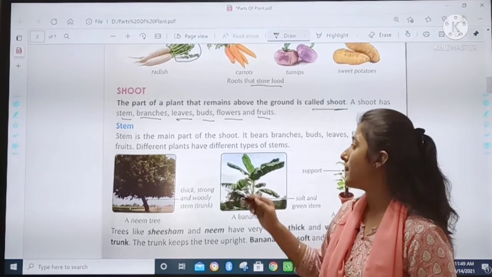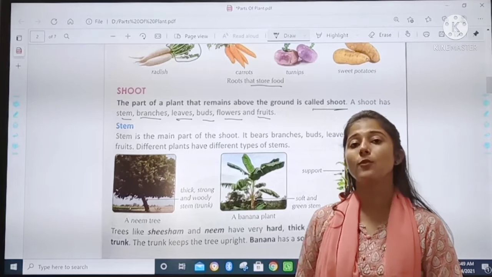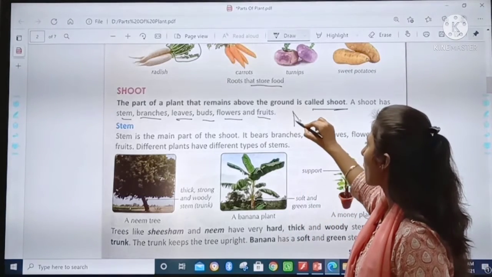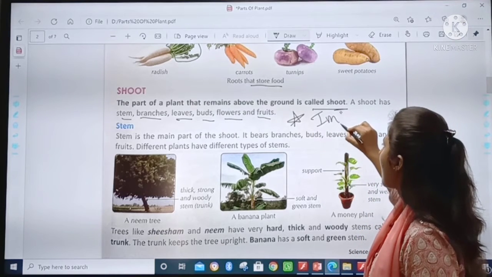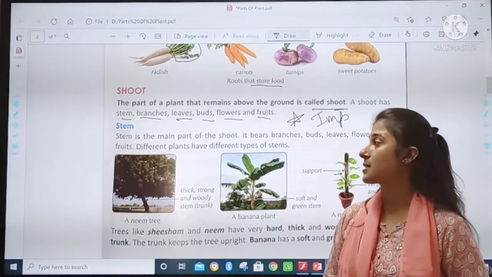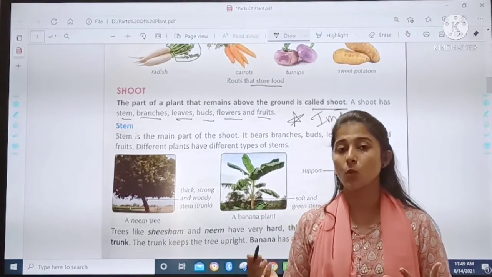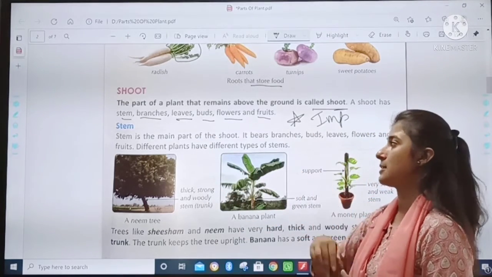Stem, branches, leaves, buds, flowers and fruits. This is a very important point, children. Mark as important. And if I ask you what are the parts of shoot, what all does shoot include, you have to answer me all these, okay?